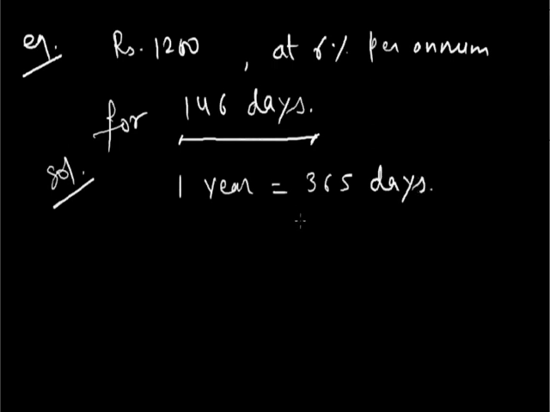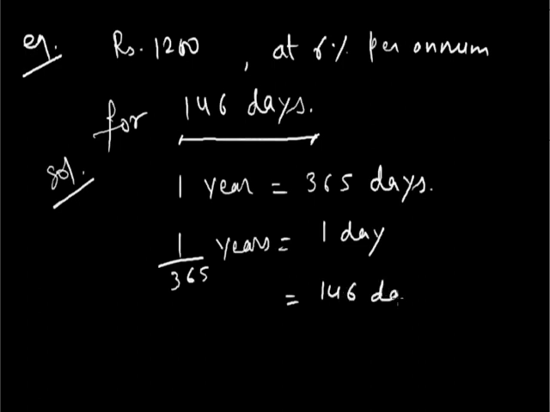Then by using the unitary method, I can write 1 by 365 years is equal to 1 day, and we have been given 146 days. So 146 days is equal to 146 divided by 365 years.